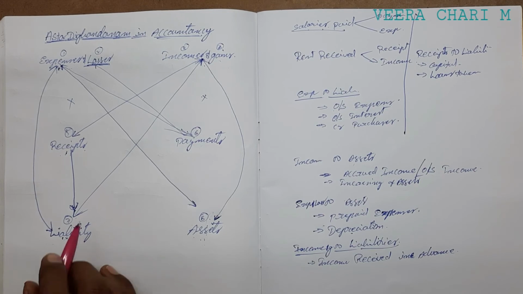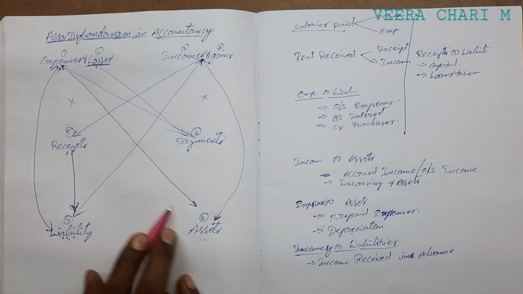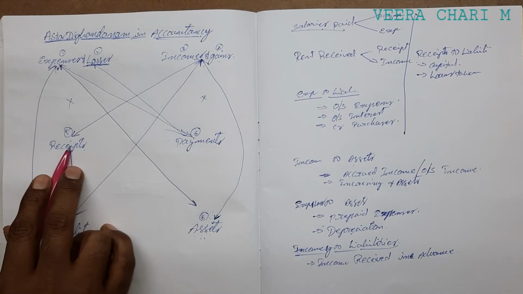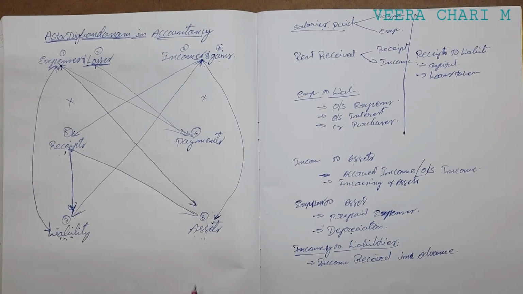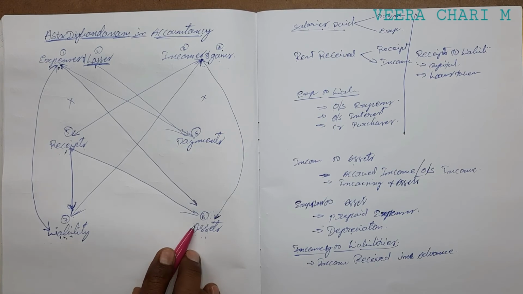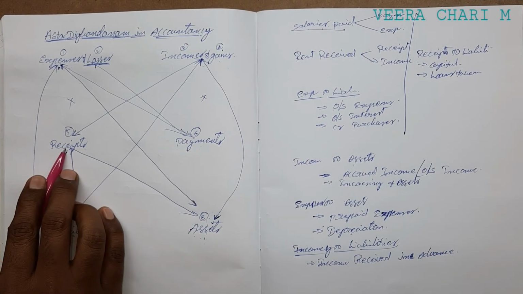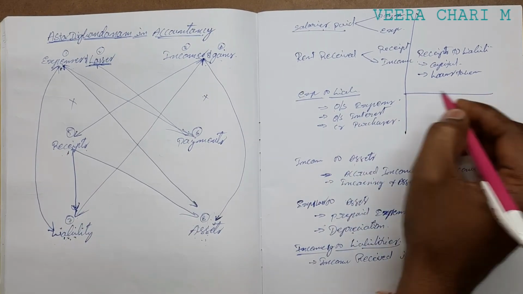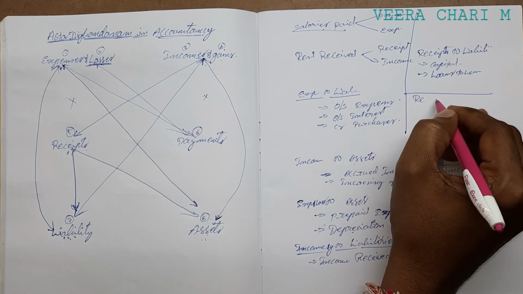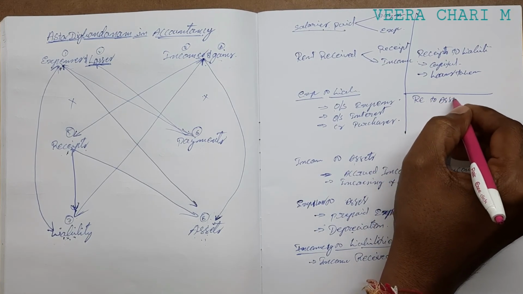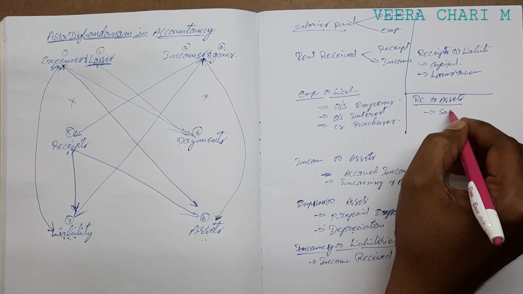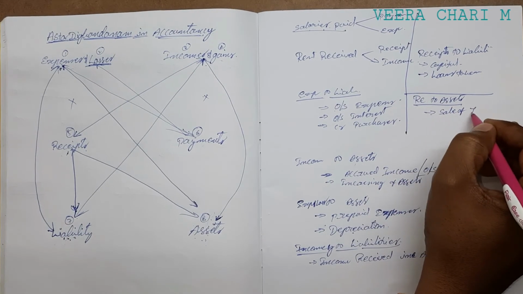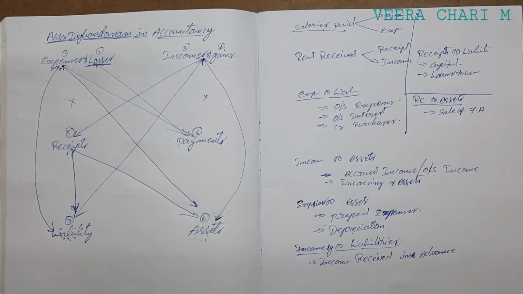Next one, receipts to assets. The best example is sale of fixed assets, or sale of assets.